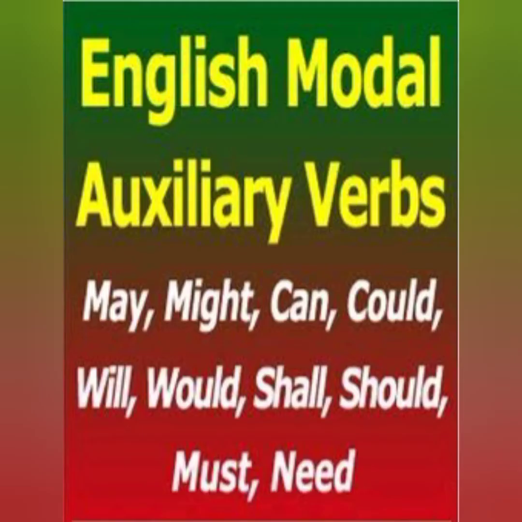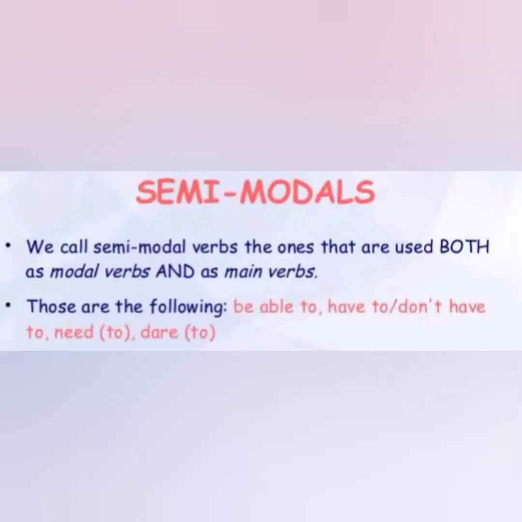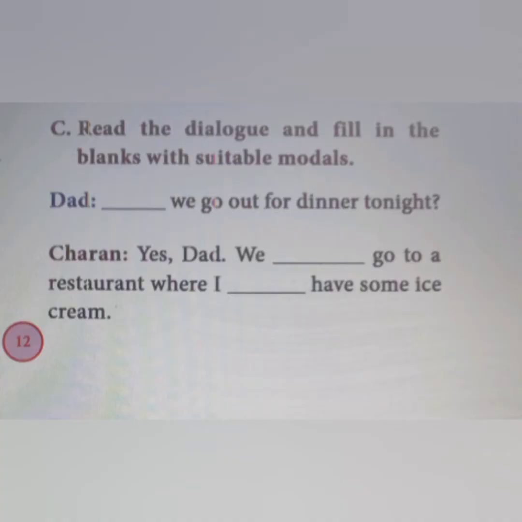Already we learned what are modal auxiliary verbs and semi-modals in the first part of the video, and we solved the book back exercises in the second part of the video from English textbook. Now let's see the remaining two exercises. Read the dialogue and fill in the blanks with suitable modals. The dialogue is between Dad and Charan.